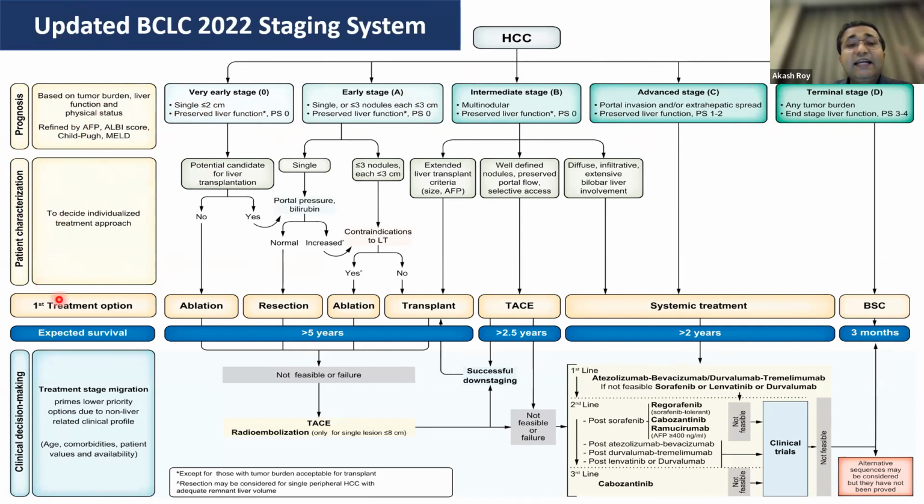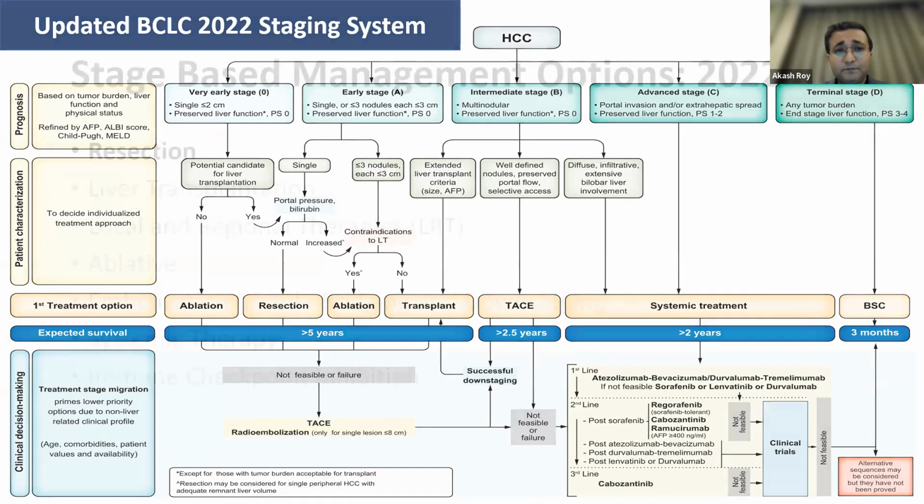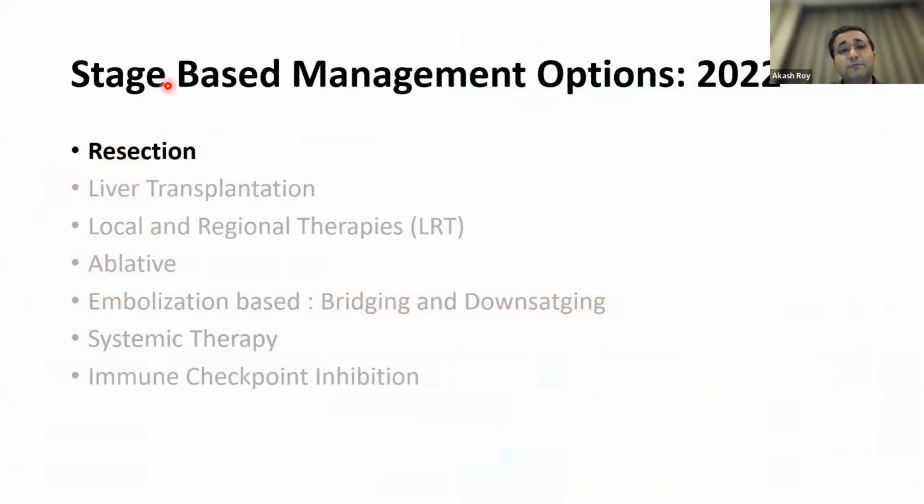That is, you have an individualized approach. In the original BCLC, you did compartmentalize the things: if you fall into A, you do this. If you fall into B, you do this. If you fall into C, you do this. Now, the idea is you can migrate between these stages depending upon the patient's individual priorities and what the individual status and condition of the patient is. That gives in the concept of treatment stage migration, which is the new thing that's there in the BCLC 2022 system. So let's see what are those stage-based management options.